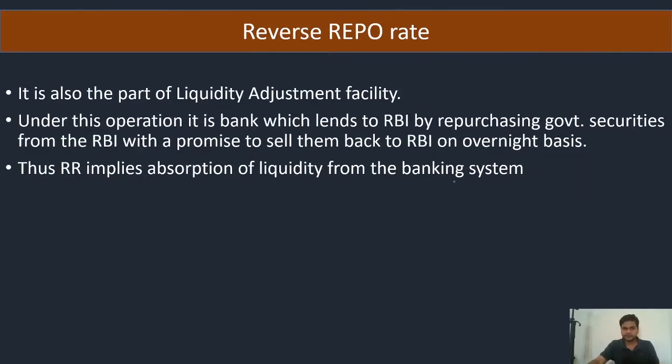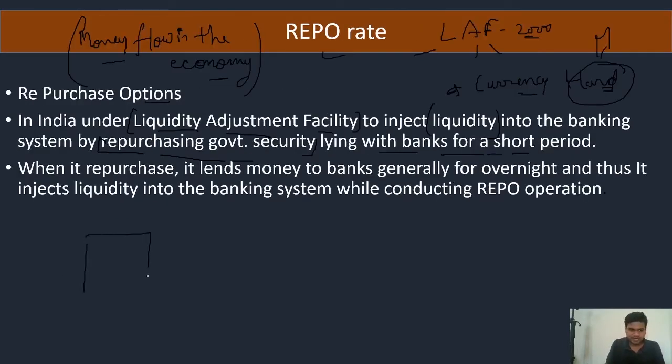What happens here? If any bank has a government security, and here is RBI, the bank has bought it from RBI only, because selling government securities is the sole authority of RBI. What I have told about SLR: in SLR a bank has to keep government securities and some liquid assets also. So government securities are sold only by RBI.